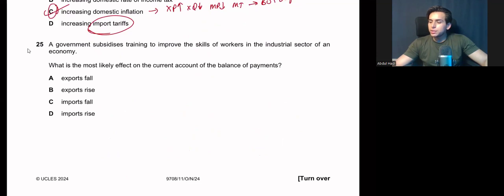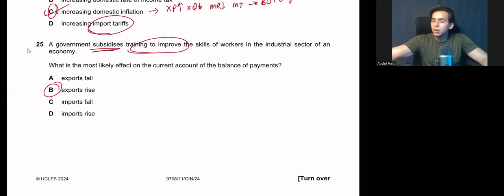A government subsidizes training to improve the skills of workers in the industrial sector of an economy. What is the most likely effect on the current account of the balance of payments? The government is providing subsidies to train and improve the skills of workers. If my workers are highly skilled and highly trained, the quality of product will increase, leading to a rise in exports. Is everything clear up till now?